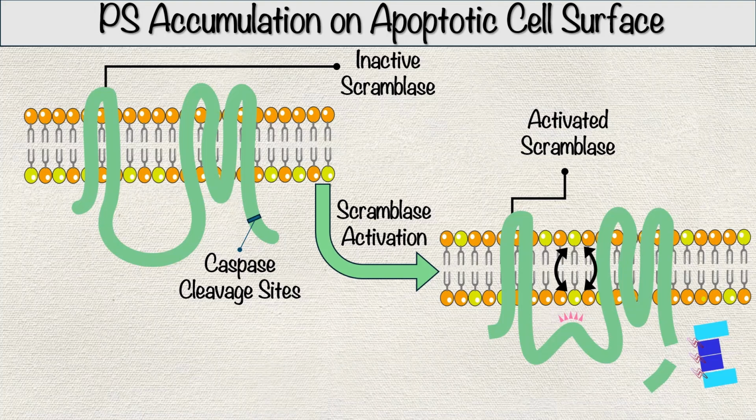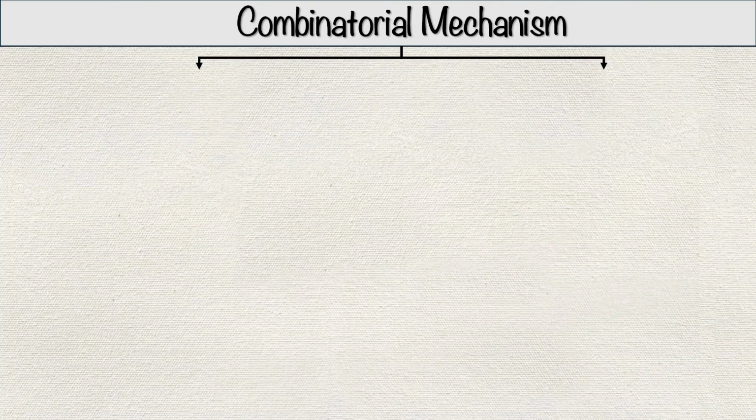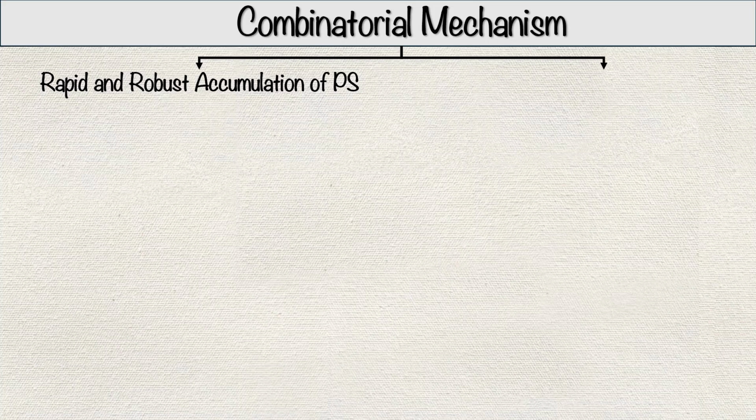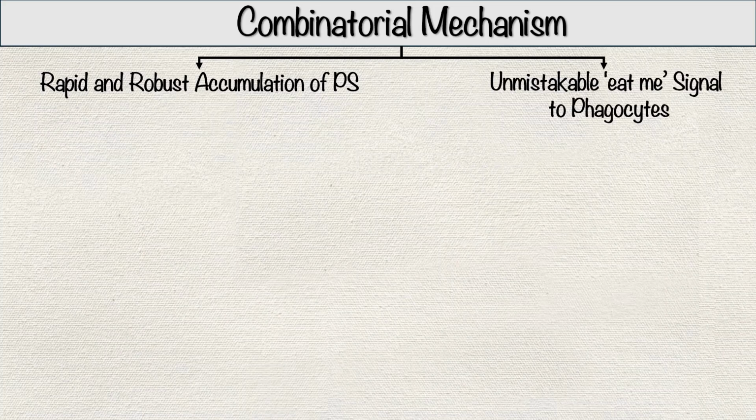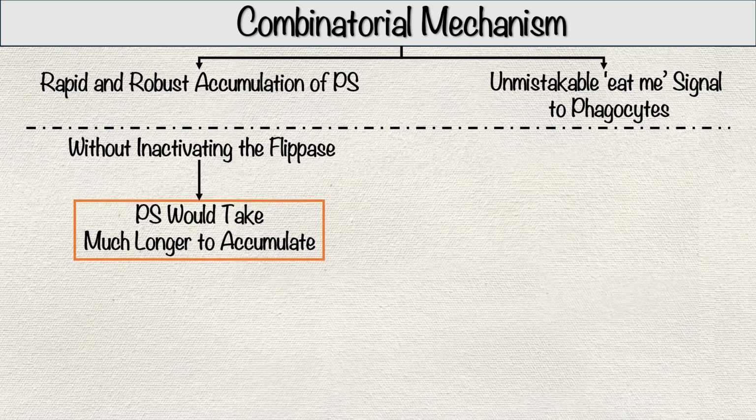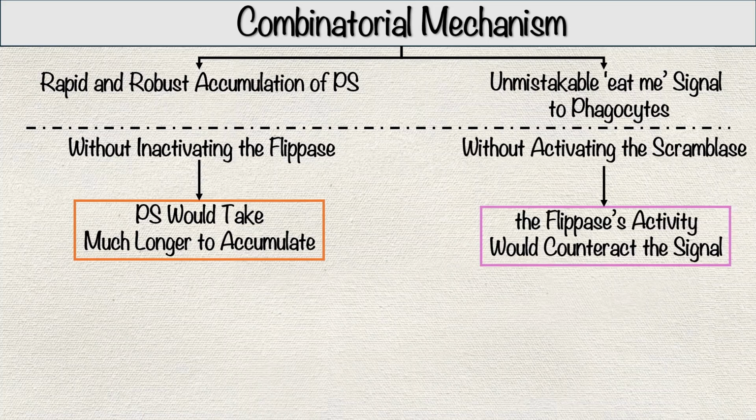The combined action of these two mechanisms ensures a rapid and robust accumulation of PS on the cell surface, providing an unmistakable "eat me" signal to phagocytes. This dual mechanism is vital. Without inactivating the flippase, PS would take much longer to accumulate. Without activating the scramblase, the flippase's activity would counteract the signal.